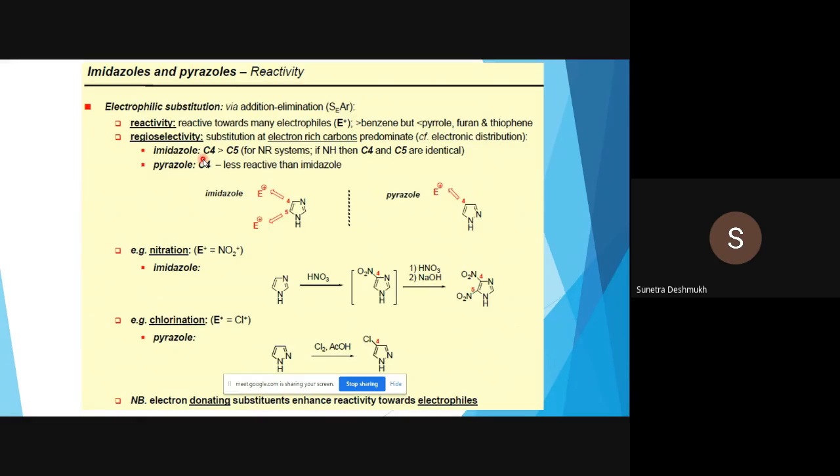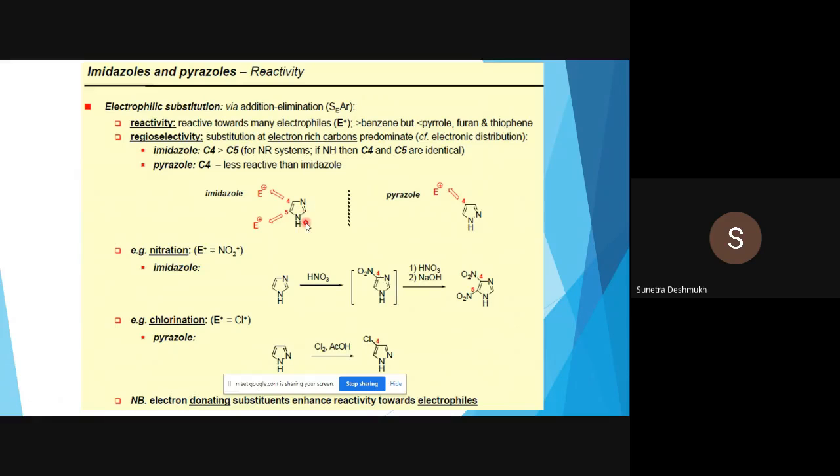Imidazole electrophilic substitution regioselectivity: C4 is greater than C5. In the case of imidazole, electrophilic substitution occurs at the C4 as well as the C5 position. But out of these two, C4 is more susceptible to electrophilic substitution than C5. For N-R systems, if N-H then C4, C5.